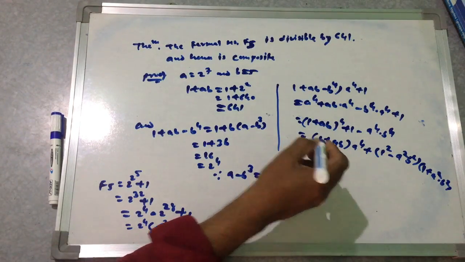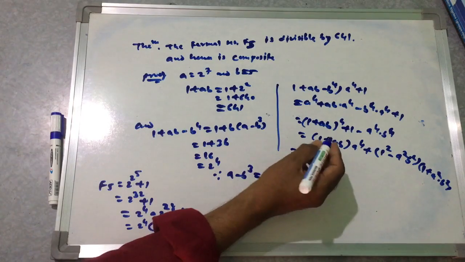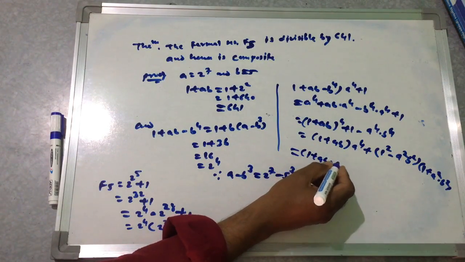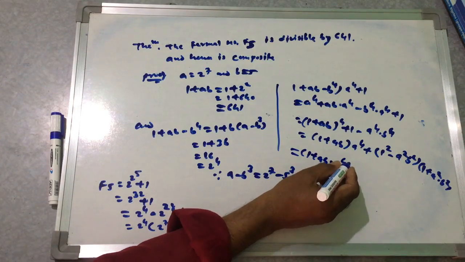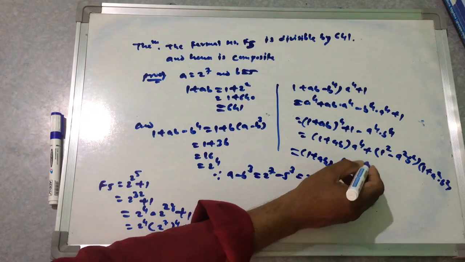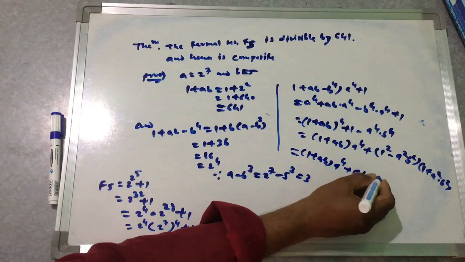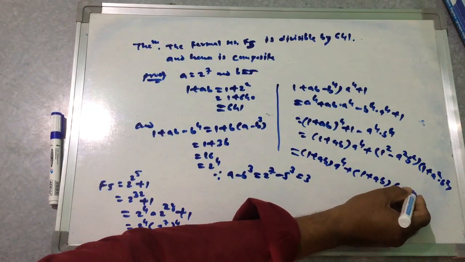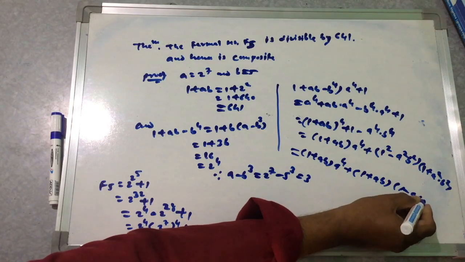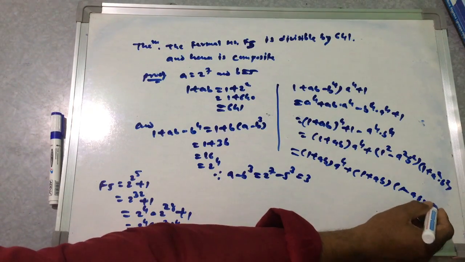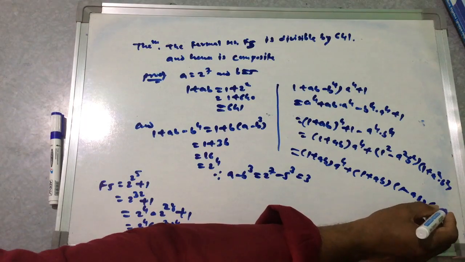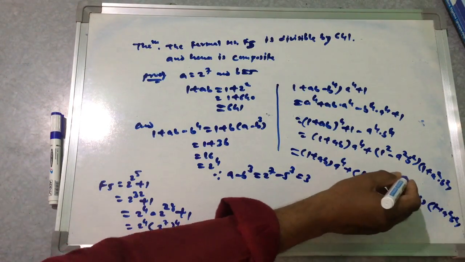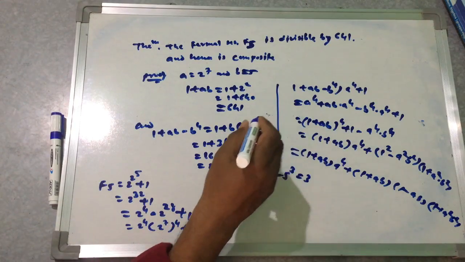So that is equal to again 1 plus AB, A to the power 4 plus 1 plus AB into 1 minus AB into 1 plus A square into B square. Take common.